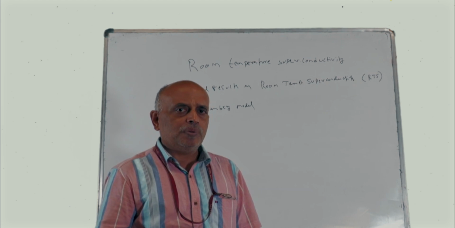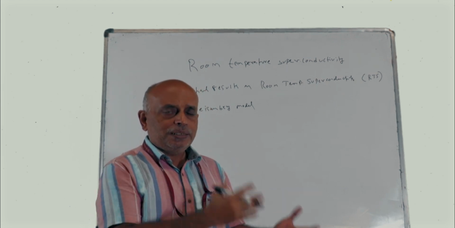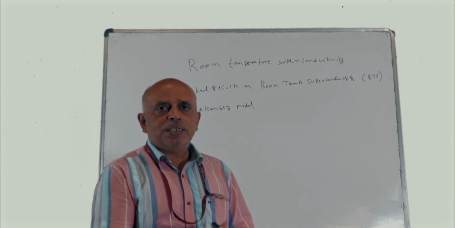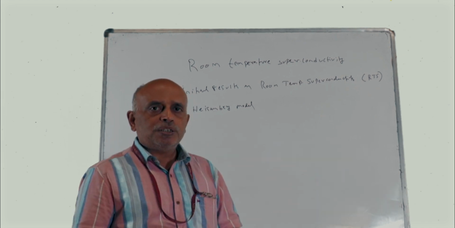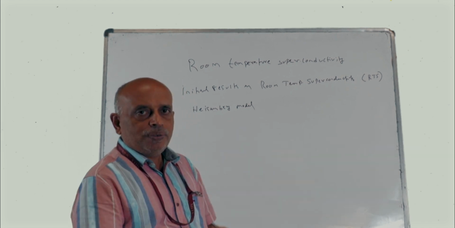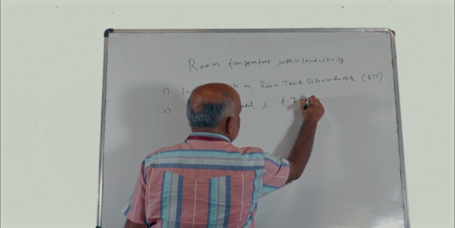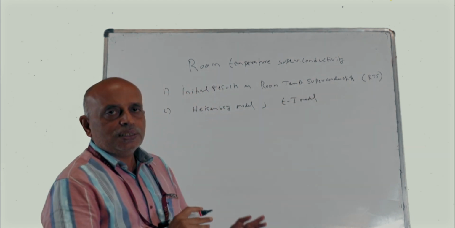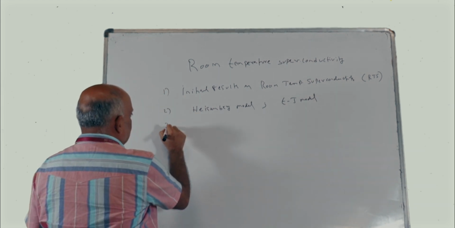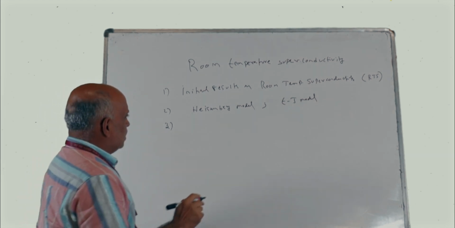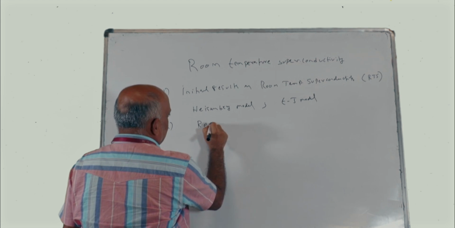What is the Ising model, what are their precursors? The Ising model and Potts model are the precursors to the Heisenberg model. So a short understanding of what is meant by the Ising model, the Potts model, and the Heisenberg model will be given. And then what is meant by the t-J model, the t-J model Hamiltonian. These things I will be discussing in the next lecture. And the third one will be, you can say, resonating valence bond theory.